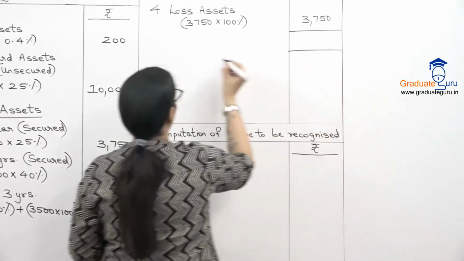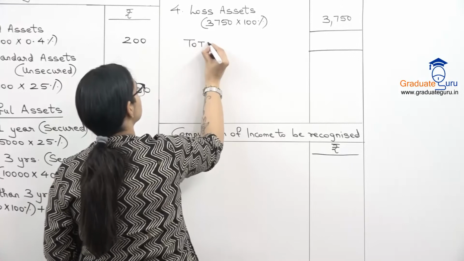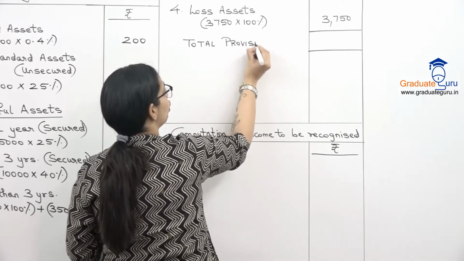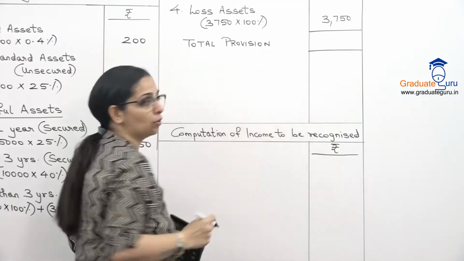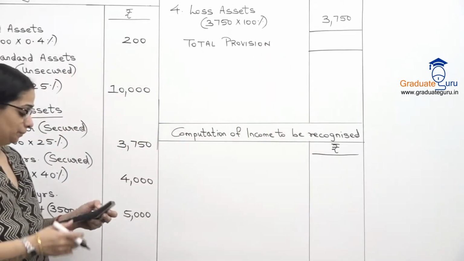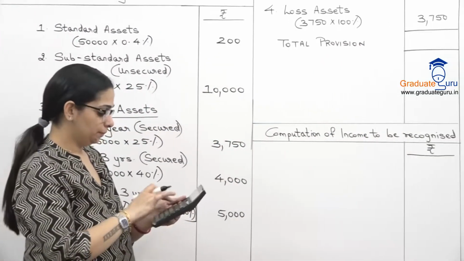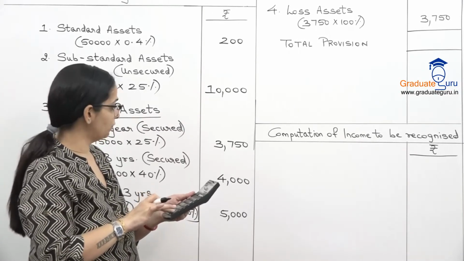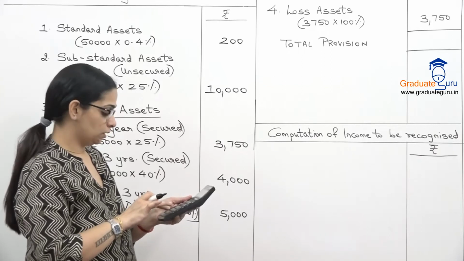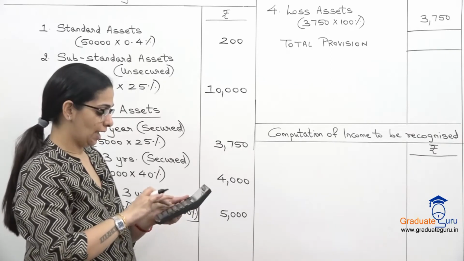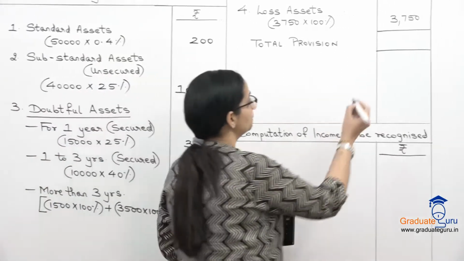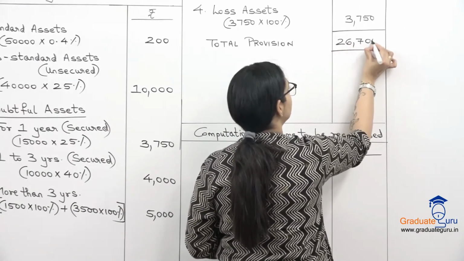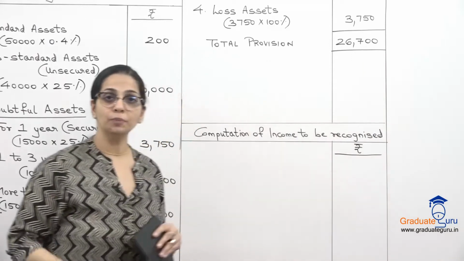So we'll take our total of all the provisions which the bank will have to show in its P&L account. So let's take a total. 200 plus 10,000 plus 3,750, 4,000, 5,000 and 3,750 again. We get 26,700 as our total provision.